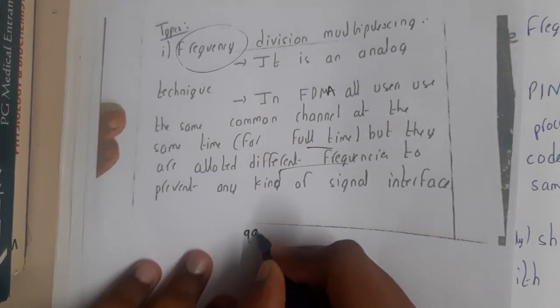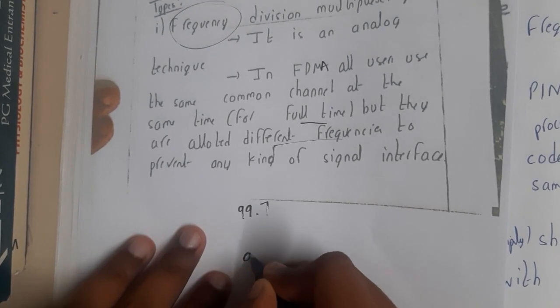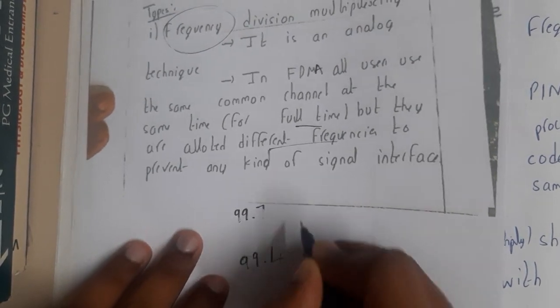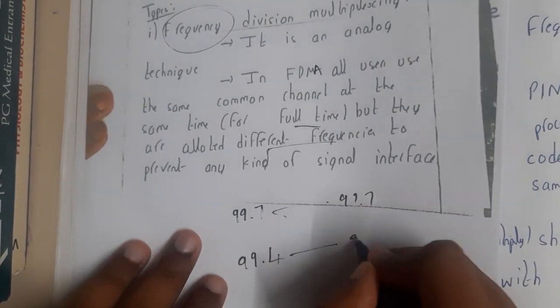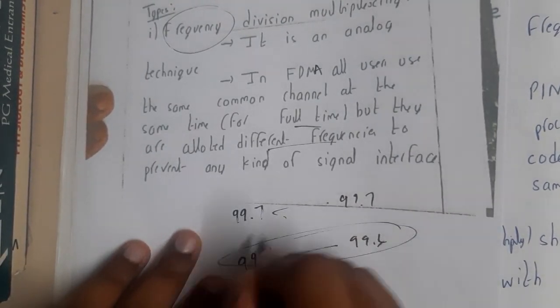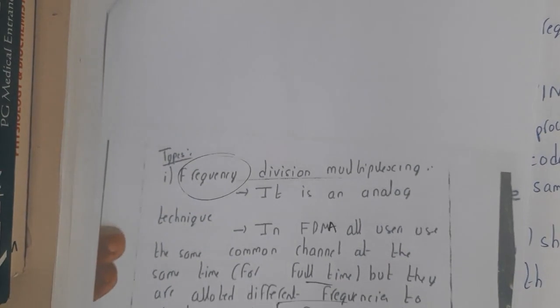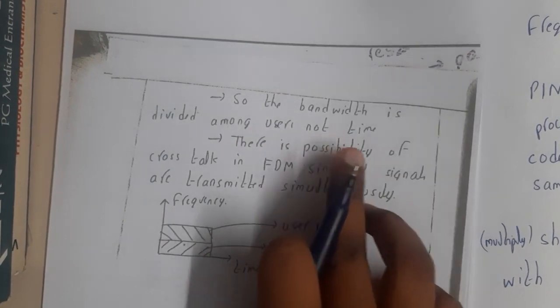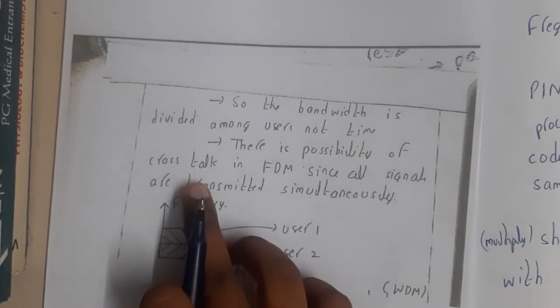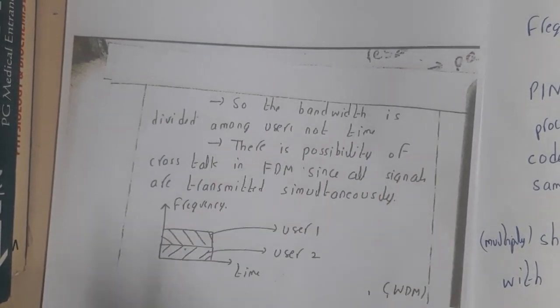If one guy is communicating at 99.7, the other guy will be communicating at 99.4. This one is communicating with one more friend who is using 99.7, and this guy is communicating with one more friend. So this is a friend batch and this is a friend batch. Based on those frequencies, we are dividing them. The bandwidth is divided among the users, not the time. There is a possibility of crosstalk here.